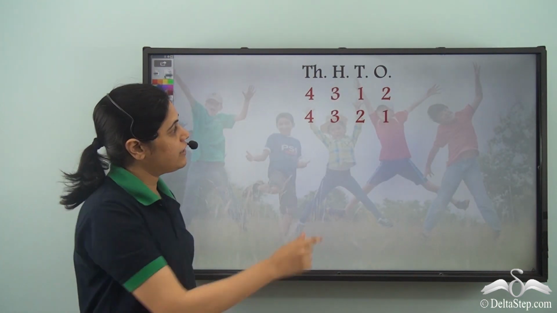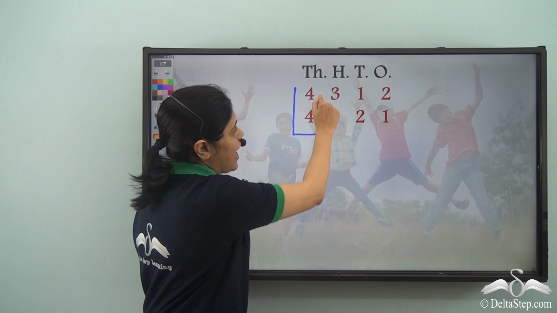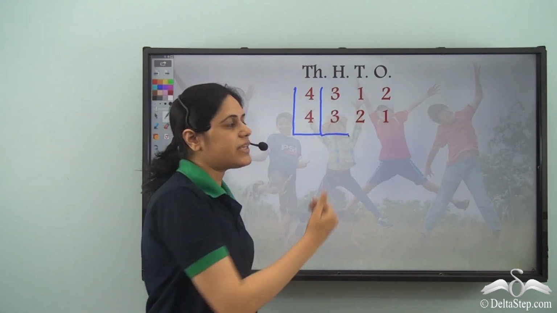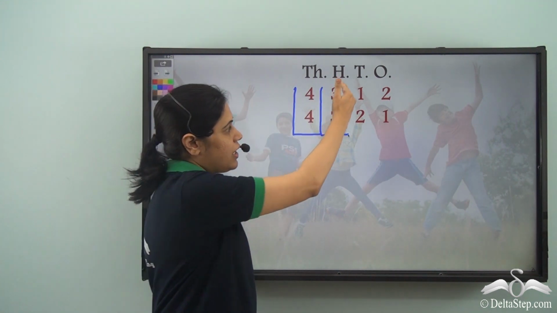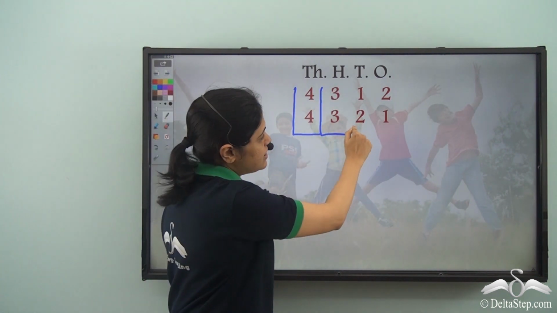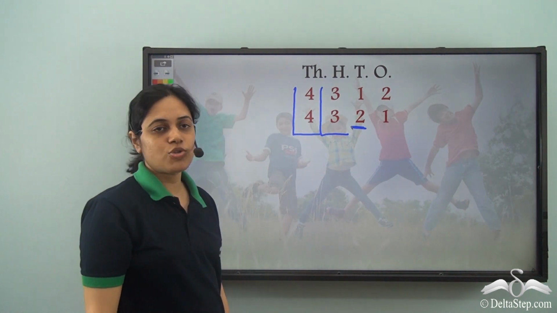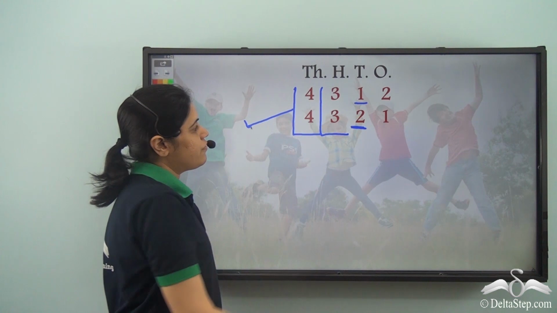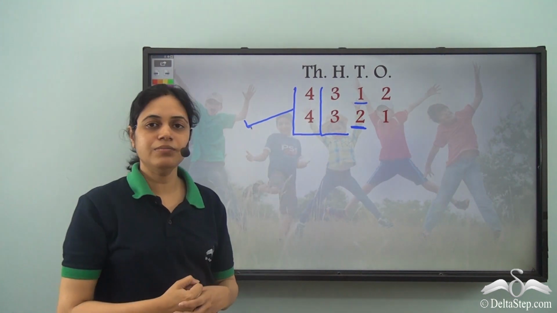Now I know that if the thousands digit and the hundreds digits are the same, I need to compare the tens digit. In these two numbers, this number has tens digit as 2, whereas this number has 1. So this number will be bigger than this number.